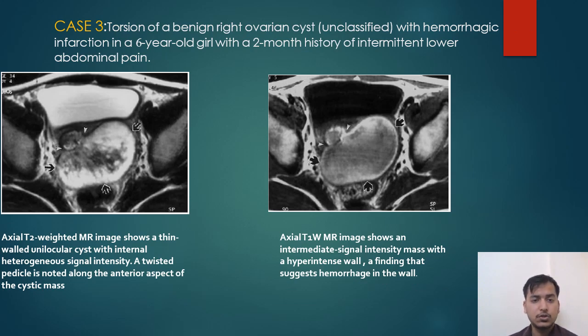This is case 3, showing a torsion of a benign right ovarian cyst with hemorrhagic infarction in a 6-year-old girl with a 2-month history of intermittent lower abdominal pain. Axial T2 weighted MR images show a thin-walled unilocular cyst with internal heterogeneous signal intensity. A twisted pedicle is also noted along the anterior aspect of the cystic mass.